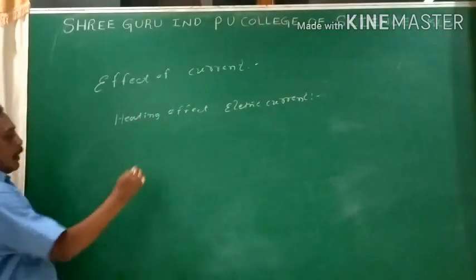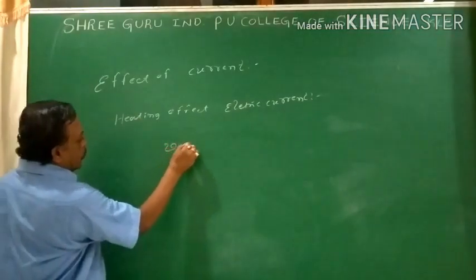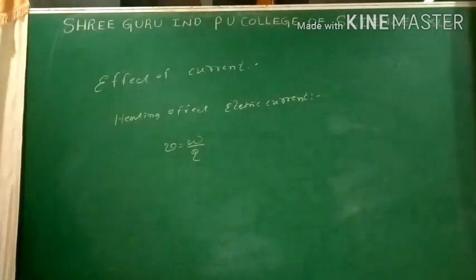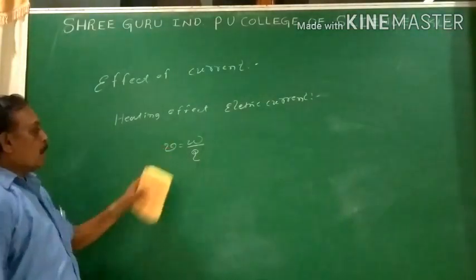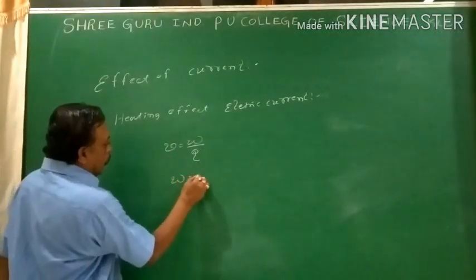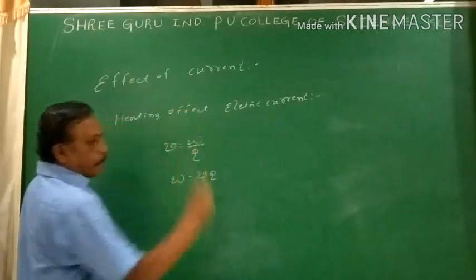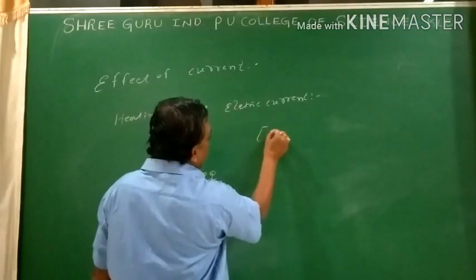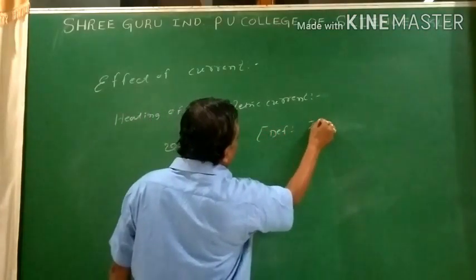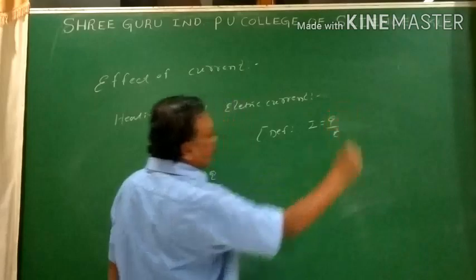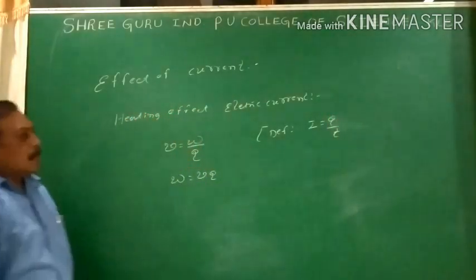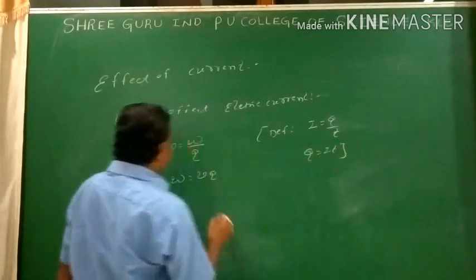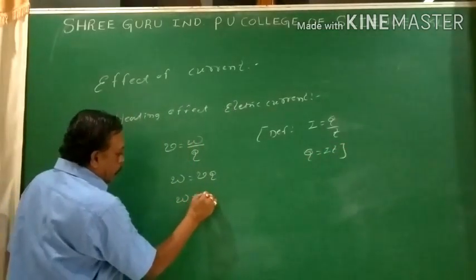So we know that from electrostatics, V equals W by Q. Work done by the charge, that is nothing but the potential difference. Work done, W equals V into Q. From the definition of current, I is defined as the rate of flow of charges. Then Q is replaced by Q equals IT. I replace the term by IT, W equals VIT.